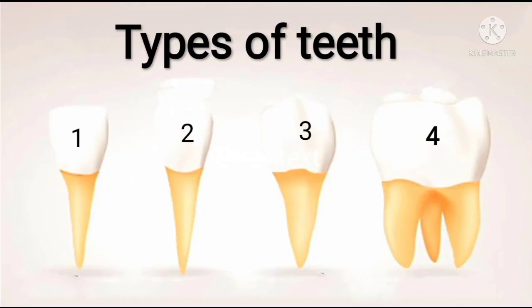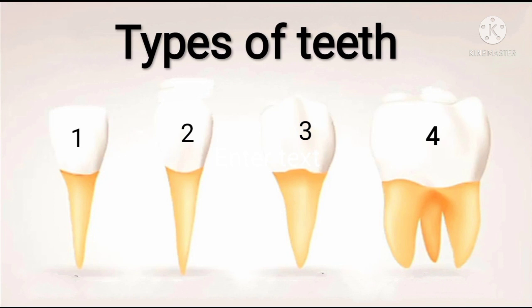See in the picture, first is the incisor. It is our front teeth. It is a type of biting teeth. These are total 8 in number, 4 in the upper jaw and 4 in the lower jaw. Second is canine. These are the sharp teeth. They are located towards the edges. These are total 4 in number, 2 in the upper jaw and 2 in the lower jaw. It is a type of piercing and tearing teeth.